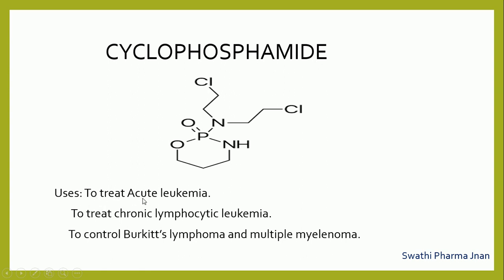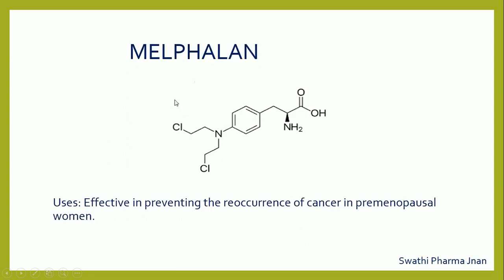It is used to treat acute leukemia. If white blood cells production is less, that will lead to cancer, then we can use this cyclophosphamide to treat chronic lymphocytic leukemia, to control Burkitt's lymphoma and multiple myeloma. All the blood cancer related types we can treat by this cyclophosphamide.